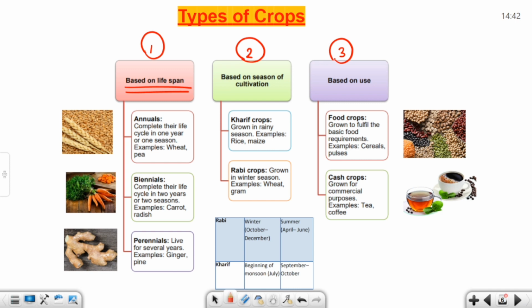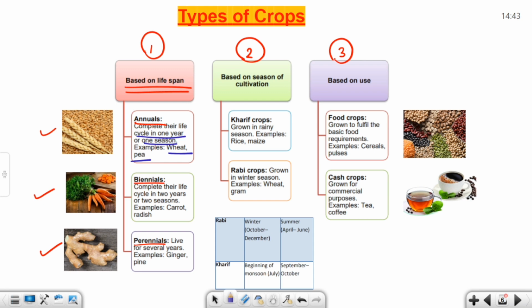crops take to grow completely, which is divided into three subcategories, that is annual, biennial, and perennial. So let's begin with the first one, that is annual. Annual crops complete their life cycle in 1 year or in one season. Examples, wheat, pea.